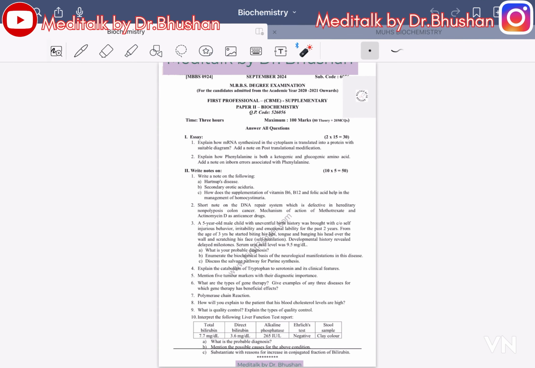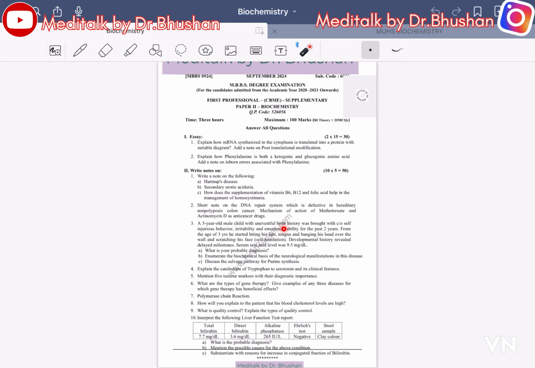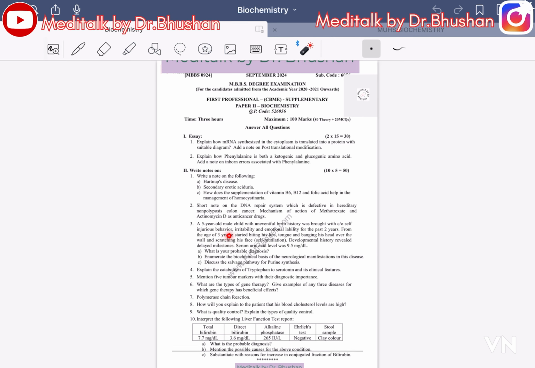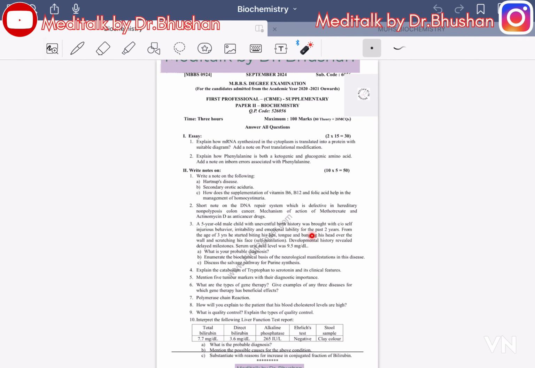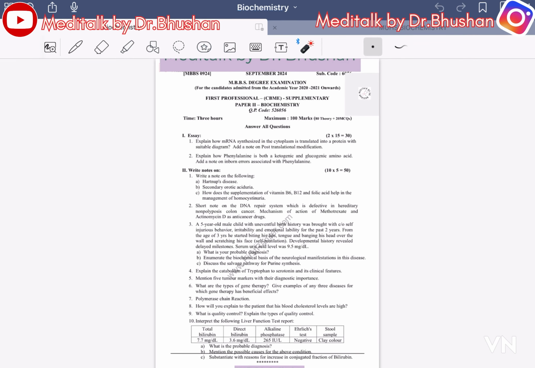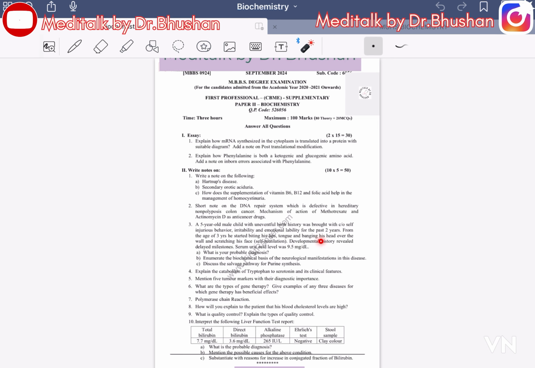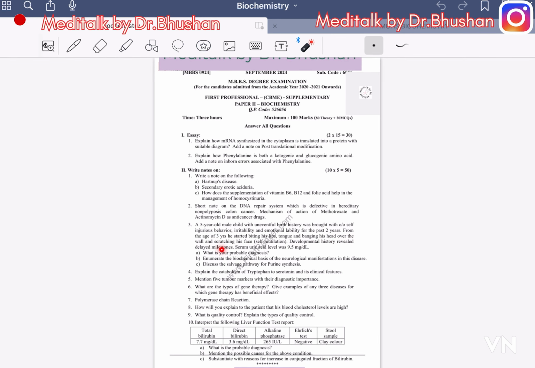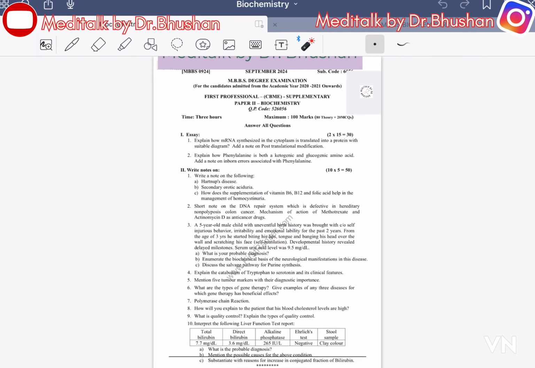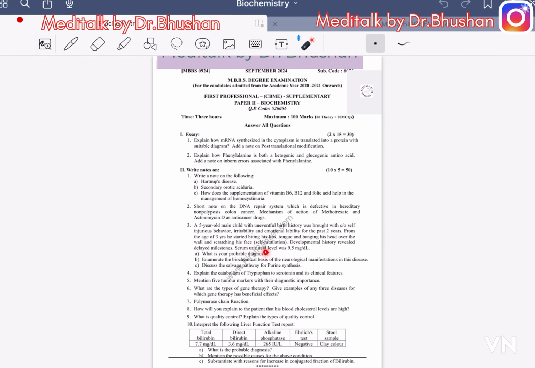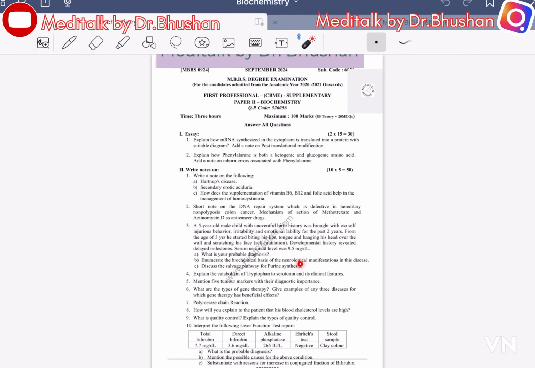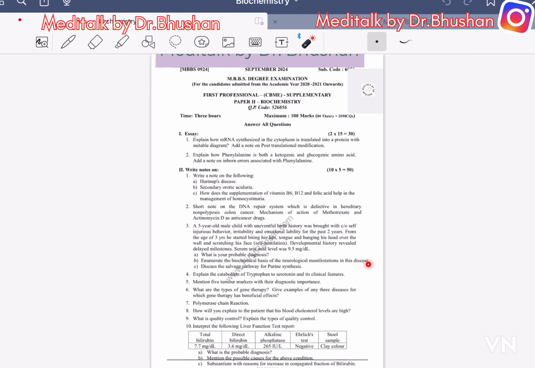Repeated question. A 5-year-old male child with uneventful birth history was brought with a chief complaint of self-injurious behavior, irritability, and emotional lability for the past 2 years. From the age of 3 years, he started biting his lips and tongue, banging his head over the wall, scratching his face, self-mutilation. Development history revealed delayed milestones. Serum uric acid was 9.5. What is your probable diagnosis? Enumerate the biochemical basis of neurological manifestation in the disease.